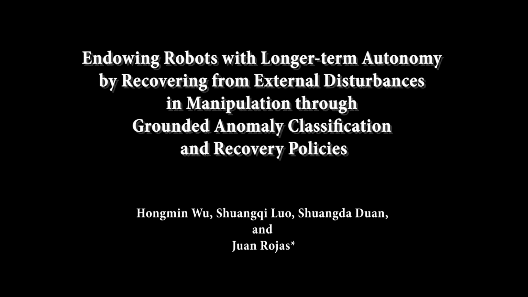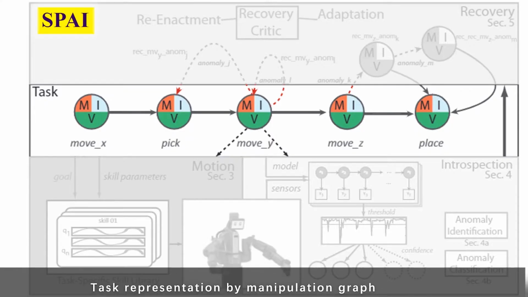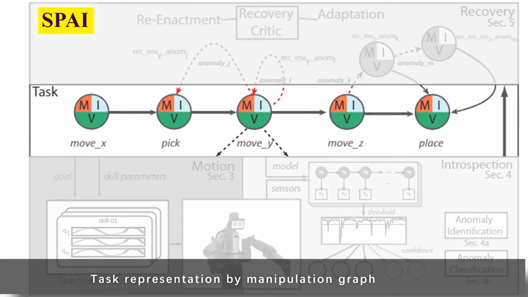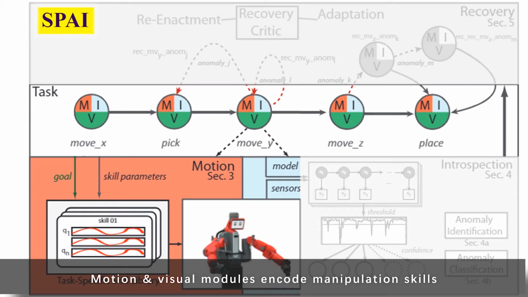Endowing robots with longer-term autonomy by recovering from external disturbances and manipulation through grounded anomaly classification and recovery policies. As part of our Sense, Plan, Act, Introspect framework, we use a manipulation graph for task representation. The graph is composed of nodes, which in turn are composed of three modules. The motion and visual modules encode manipulation skills and corresponding goals.